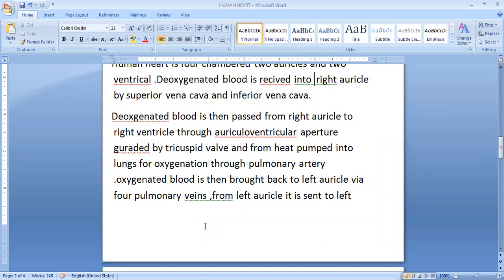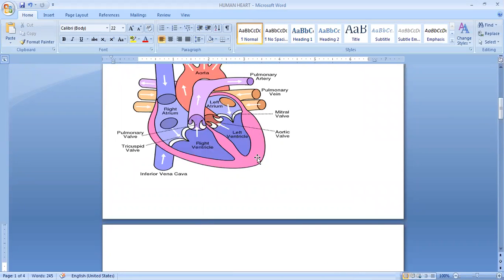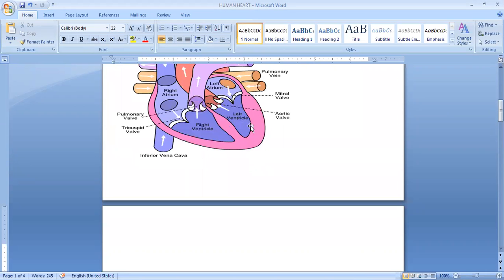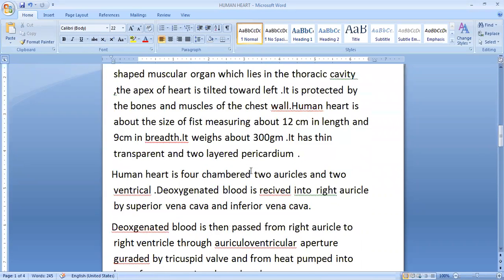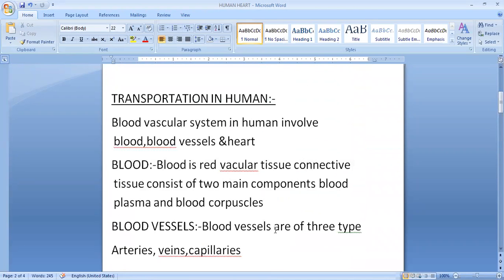Now, since the blood is oxygenated, from this ventricle the blood will move through the aorta to different body parts. We have seen the blood vessels which carry oxygenated blood towards different body parts. When we described blood vessels, there are three types: arteries, veins and capillaries.